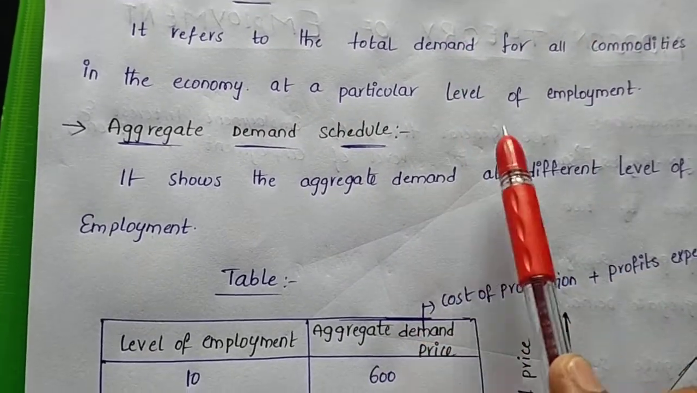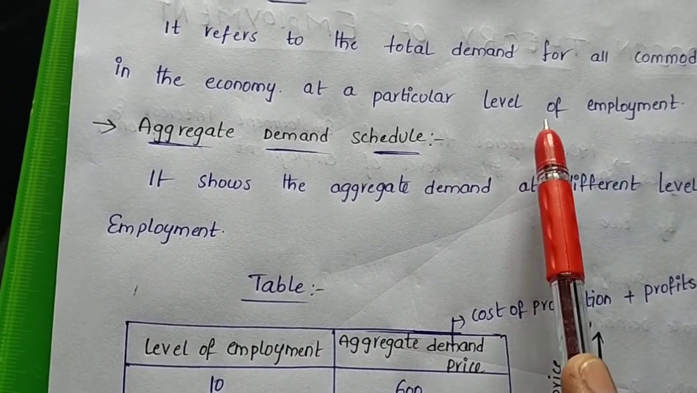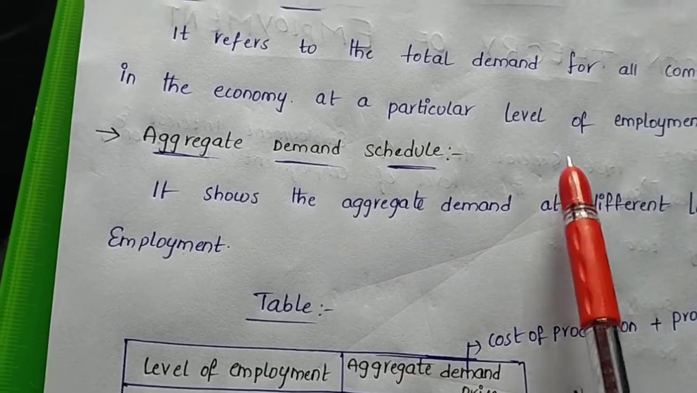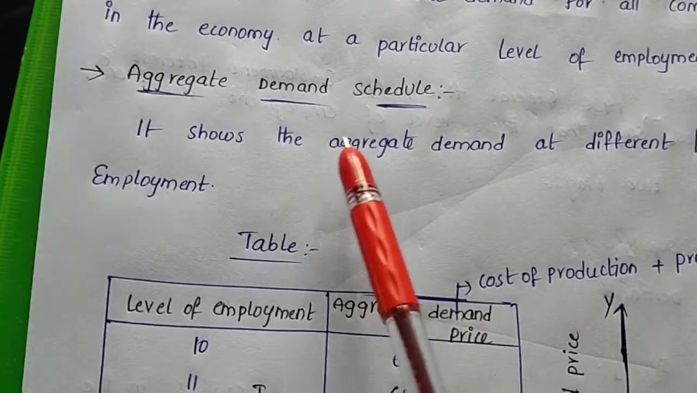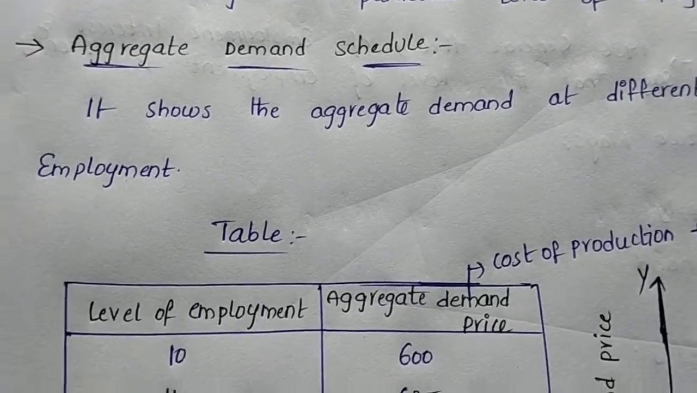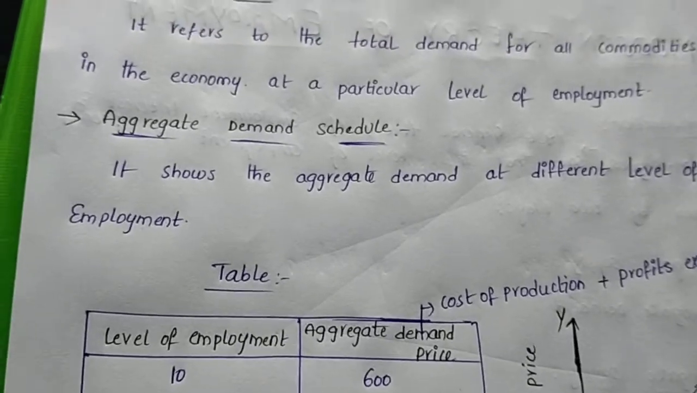It means that in this aggregative demand, the cost of production plus profits. We can see the aggregative demand schedule like the aggregative supply schedule. Here also there is a table and graph for us, so we can understand very clearly about the modern theory of employment.